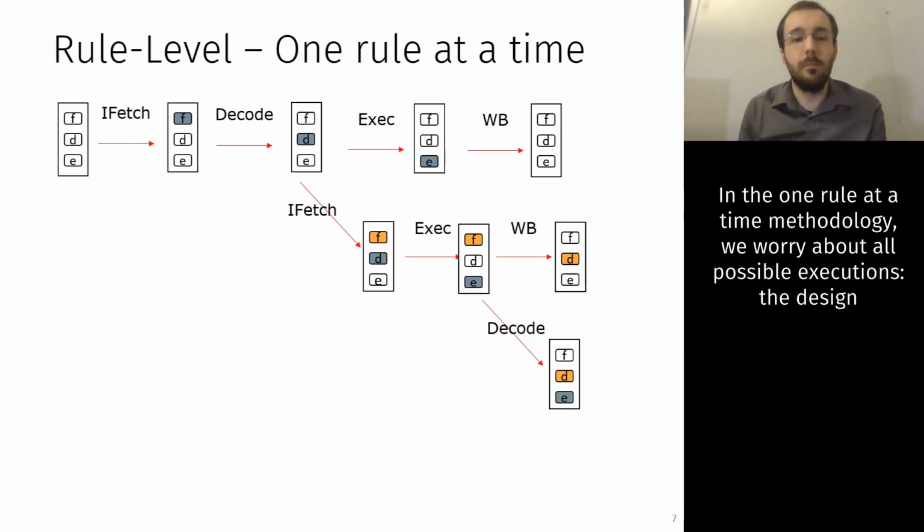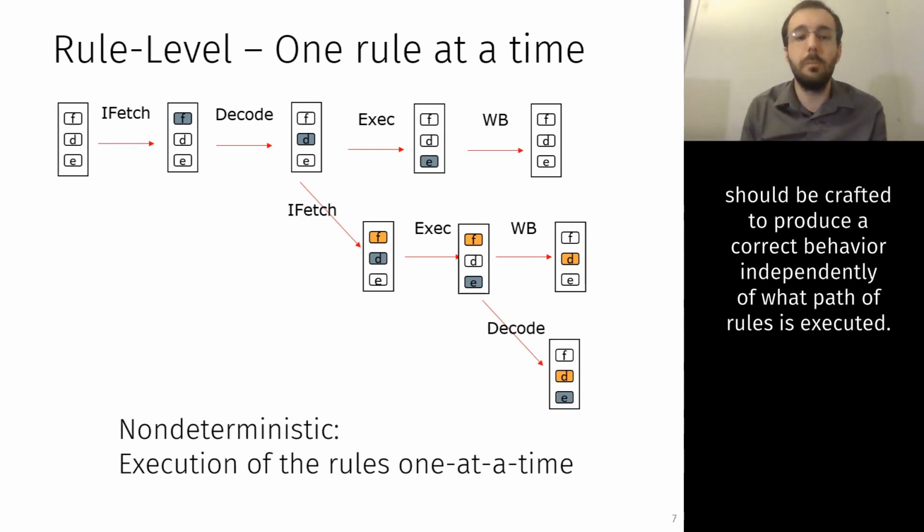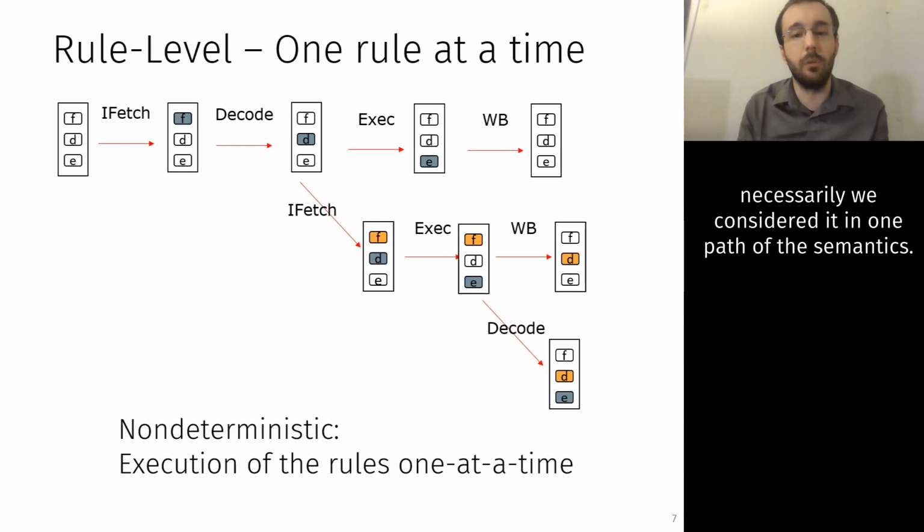In the one rule at a time methodology, we worry about all possible executions. The design should be crafted to produce a correct behavior independently of what path of rules is executed. This way, when the compiler generates a circuit that performs several rules each cycle, we know that necessarily we considered that behavior in one of the paths of the semantics.